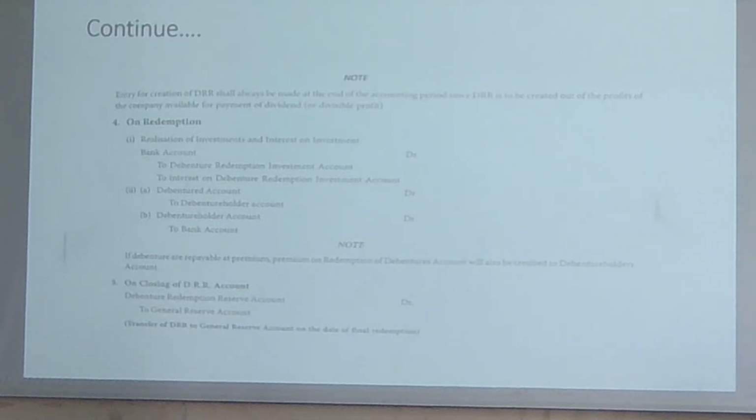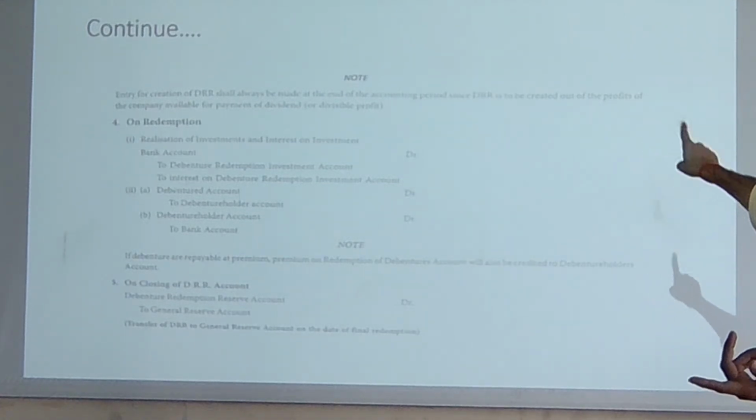And entry for the creation shall be always made at the end of the accounting period since DRR, क्योंकि हमें report करना होता है financial statements के अंदर. And at that point of time we are going to create such kind of DRR account. Okay. Now created out of the profits. Then on redemption, let's see here, realization of investment and interest on investment.